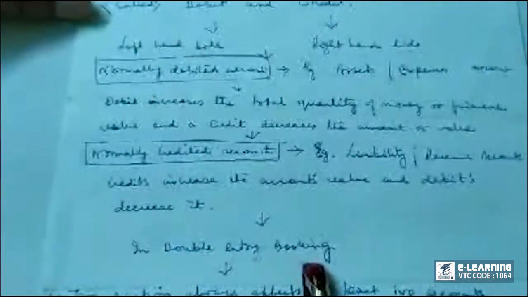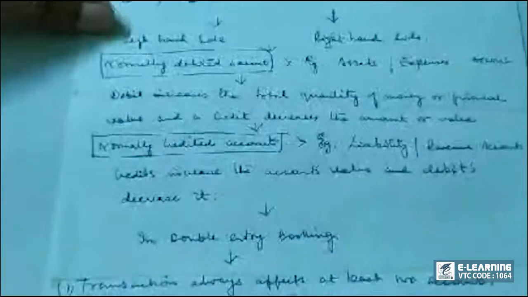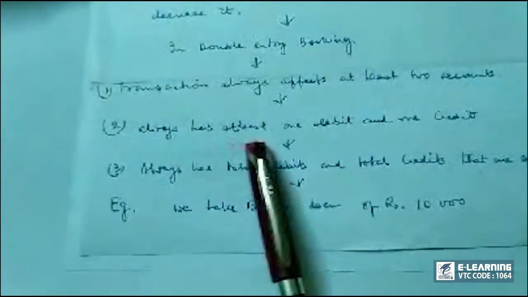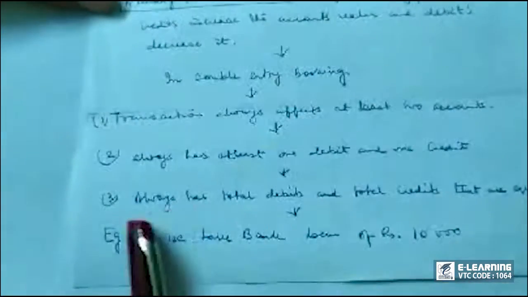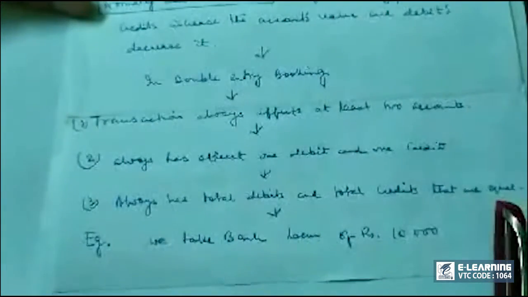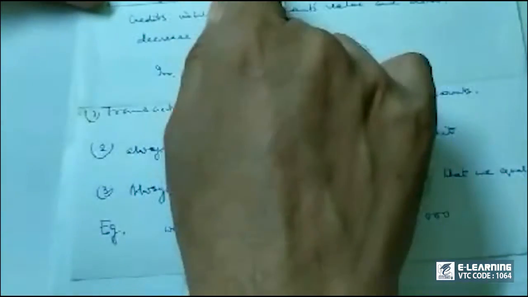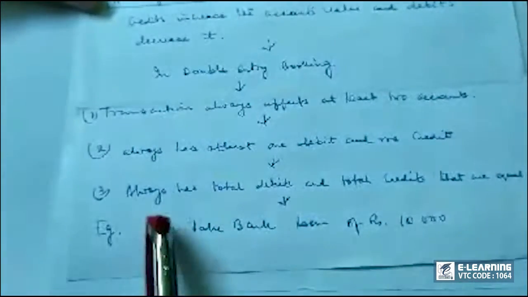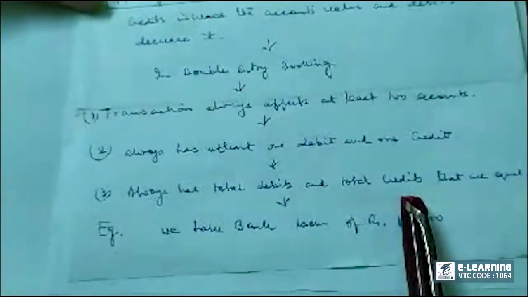In double entry bookkeeping, transactions always affect at least two accounts. It always has at least one debit and one credit. That's what we have discussed right here. It always has total debits and total credits that are equal. Two equal and corresponding sides, debit and credit, we have discussed here.